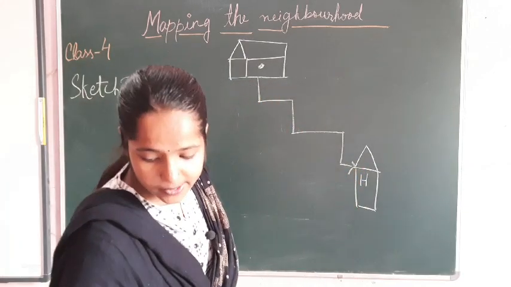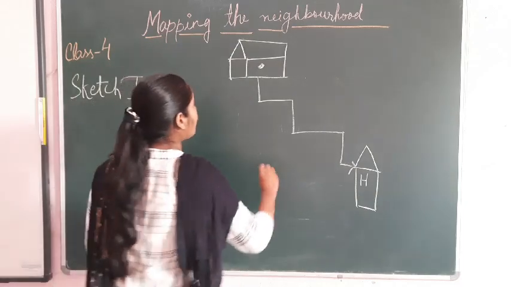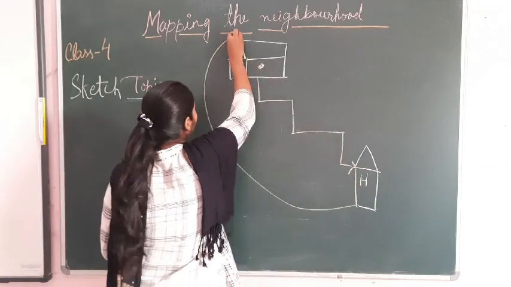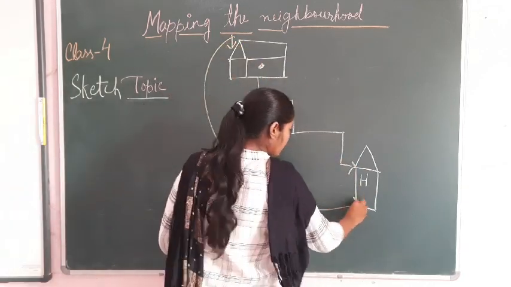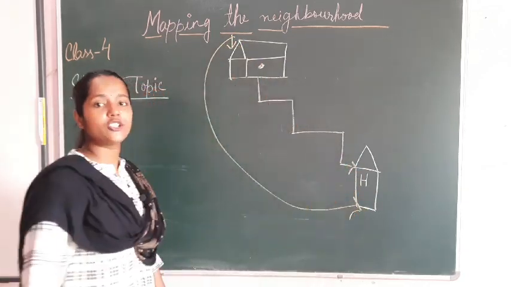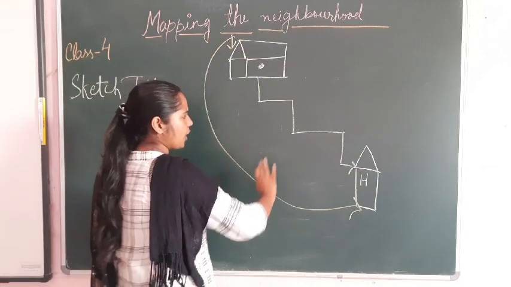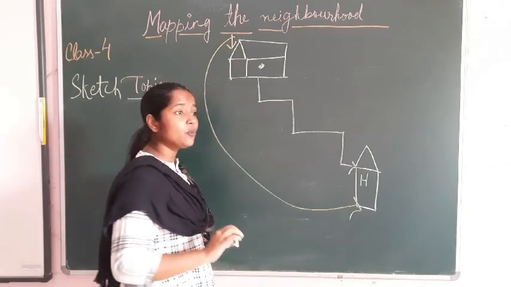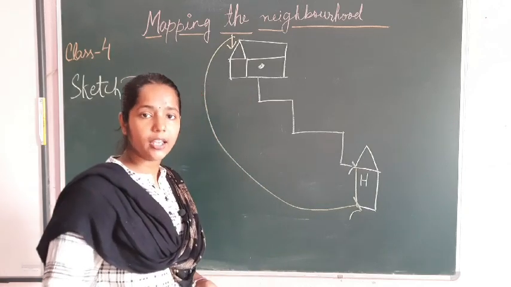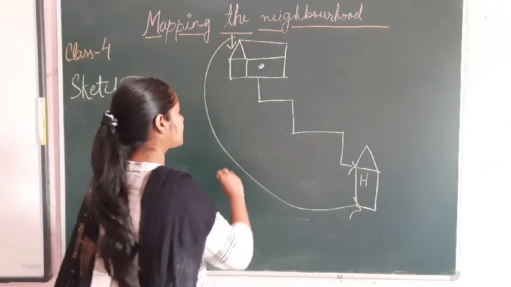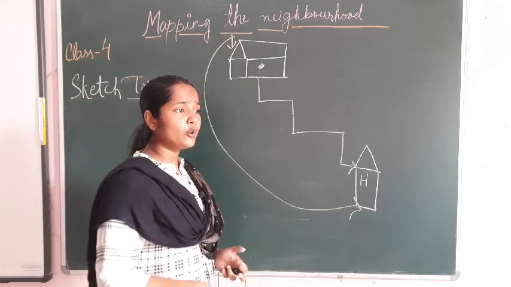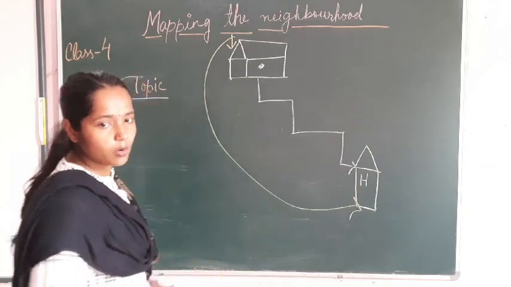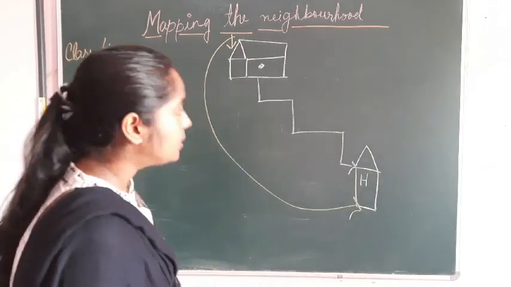Now the process of guiding to this location from here to here is called a sketch. It's a rough drawing, not a map. A map is something which is confirmed, but this is a sketch. Wherever you want to go, you can make a random sketch to reach the destination. Now this was a sketch.